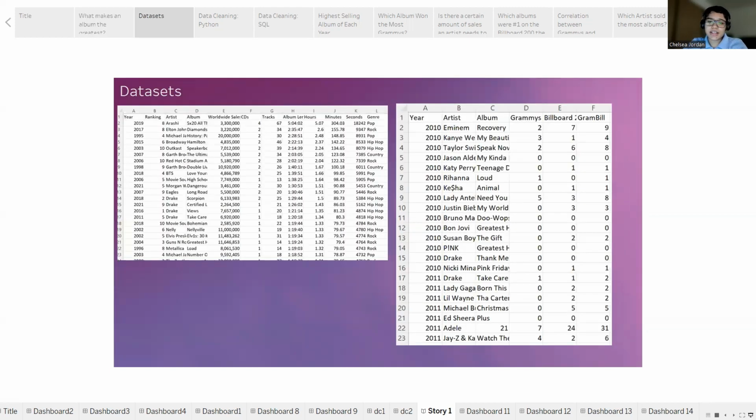I found my first data set on Kaggle. It shows the top 15 highest selling albums for each year from 1990 to 2022. Since I wasn't able to find any data sets for the Grammys or Billboard 200 chart, I decided to create my own data set, which shows how many Grammys each album won and how many weeks each album was number one on the Billboard 200.